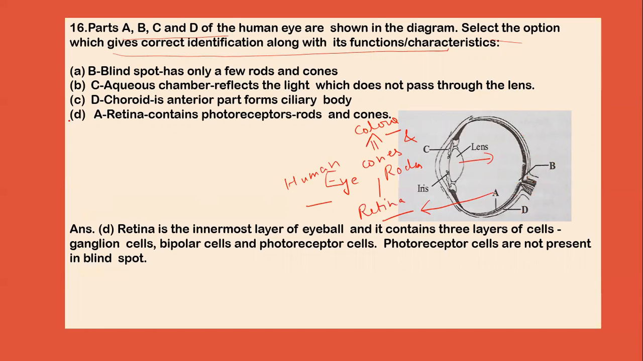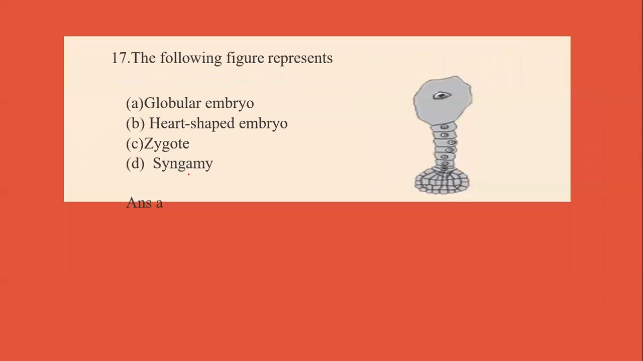So we can see that among these options, the correct answer is that A is retina, and it contains photoreceptors like rods and cones. Retina, we know, is the innermost layer of the eyeball, and it contains three cells, that is ganglion cells, bipolar cells, and photoreceptor cells. And these photoreceptor cells are not present in the blind spot because these are responsible for vision. So option D is the correct answer.